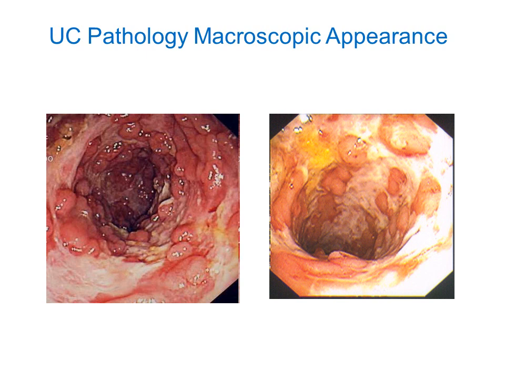So here you can nicely see this pseudo polyp appearance of ulcerative colitis, where you can see the edematous mucosa in between, which is seen elevated in the lumen of the colon, and this is not a true polyp. It is just granulation tissue or heaped up mucosa. So this is the pseudo polyp appearance of ulcerative colitis.